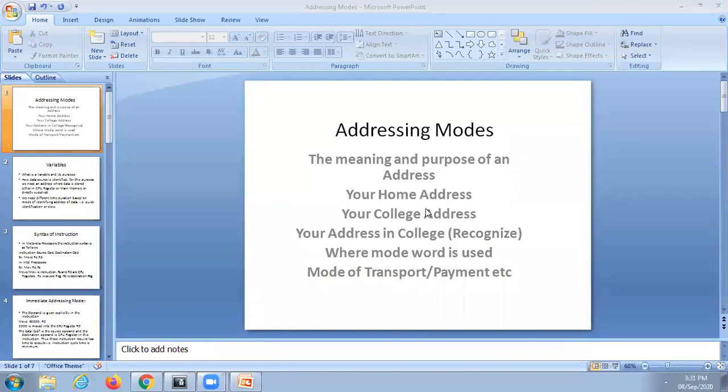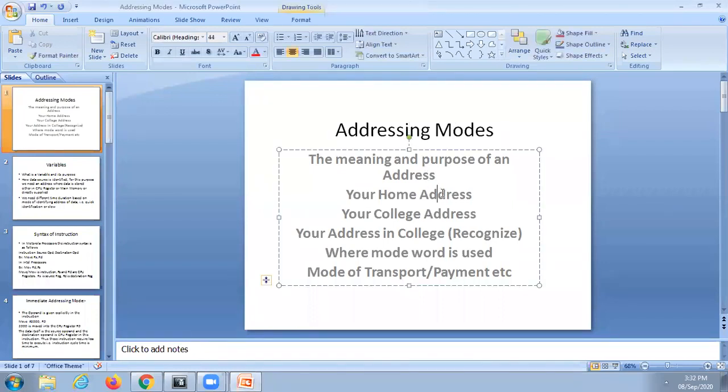I will start the session. Today I am going to discuss the addressing modes. So before explaining the different types of addressing modes, what do you mean by an address?